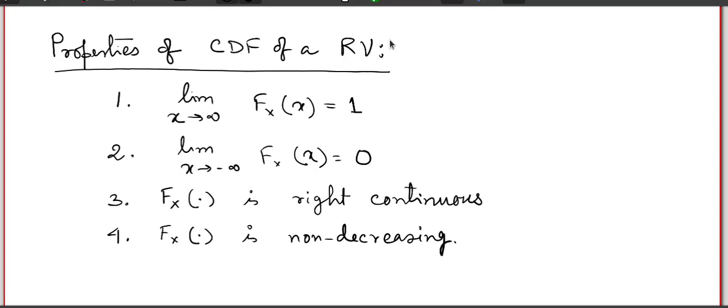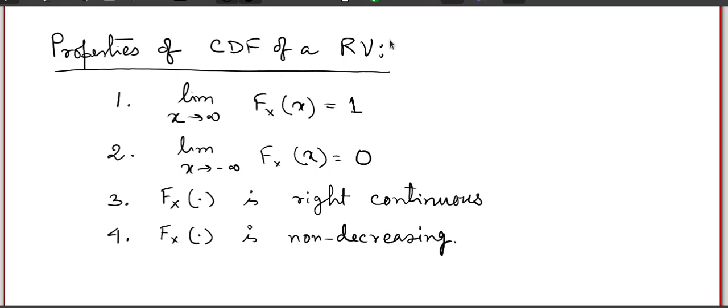Now what we are going to do is see the properties of the joint cumulative distribution function and try to make a correspondence between the properties of the cumulative distribution function and those of the joint cumulative distribution function. Clear? So let us start with the first one.